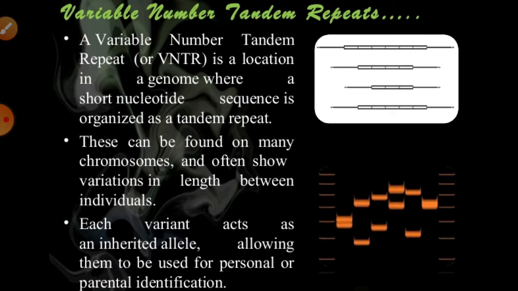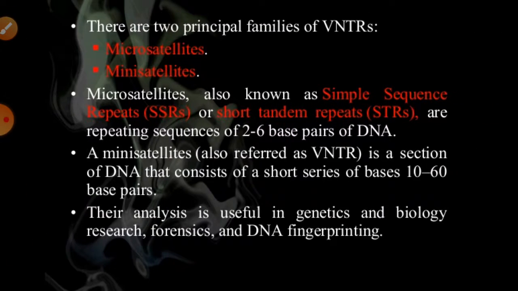If we talk about VNTR directly, these VNTRs are locations in the human genome where short nucleotide sequences are organized in tandem repeats. These can be found on many chromosomes and often show variation in length between individuals.